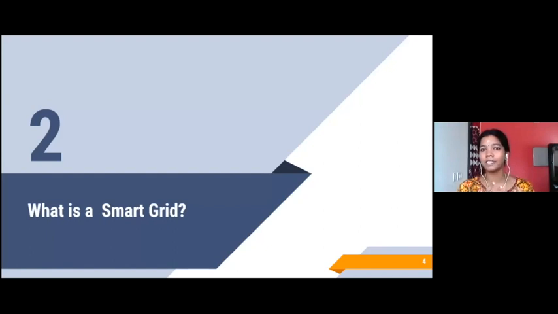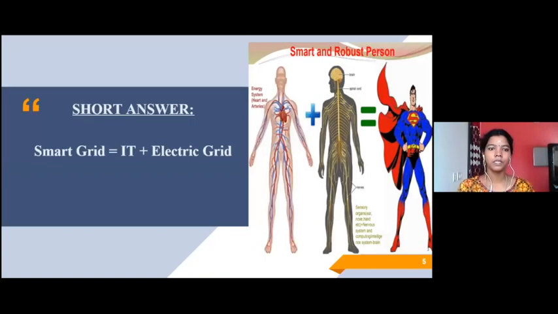What are the techniques or what are the technologies? I have already seen a session taken by one of the Men of Change about Internet of Things, so I hope all the participants have a good knowledge about Internet of Things. We are trying to inculcate an information infrastructure in the electrical grid in order to make it a smart grid. So the short answer of how to bring about a smart grid is that inculcating an information infrastructure in an electrical grid will make it a smart grid.